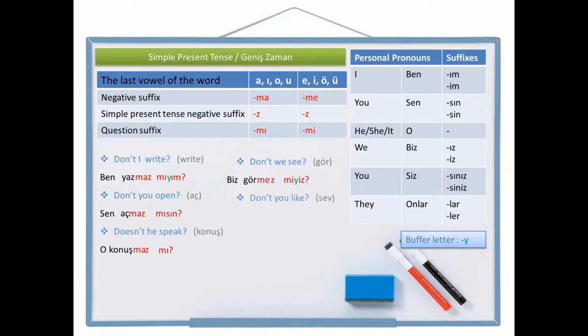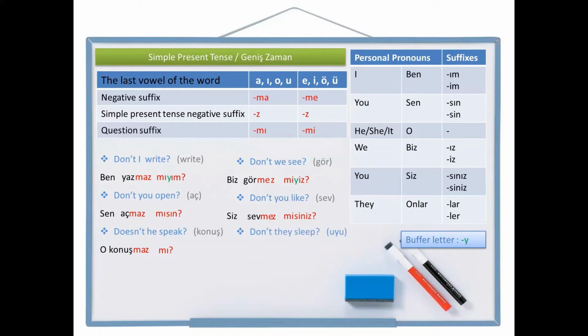Don't you like? Like is sev. Let's write you don't like first. You, plural, siz. Like, sev. Not like, sevme. And the simple present suffix z, siz sevmez, you don't like. Let's add the question suffix now, mi, and the personal pronoun suffix to the end. Siz sevmez misiniz? Don't you like? And the last example.